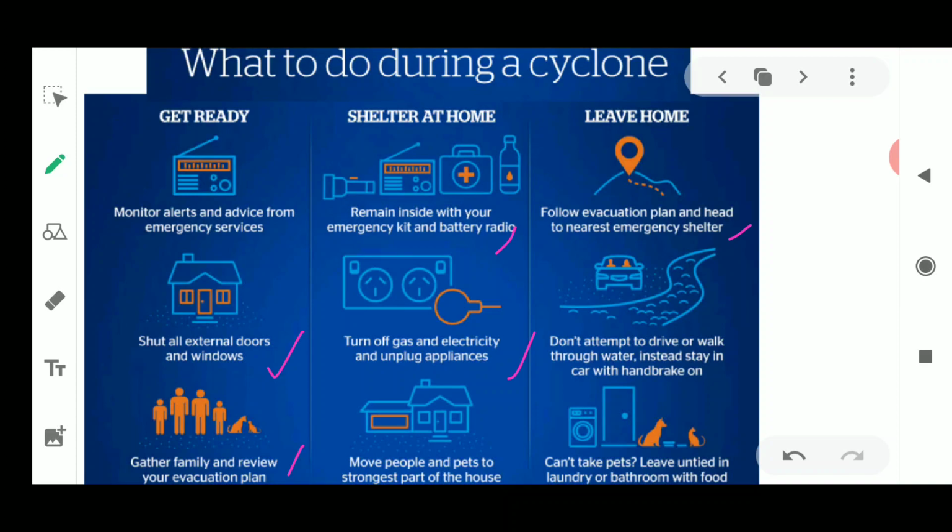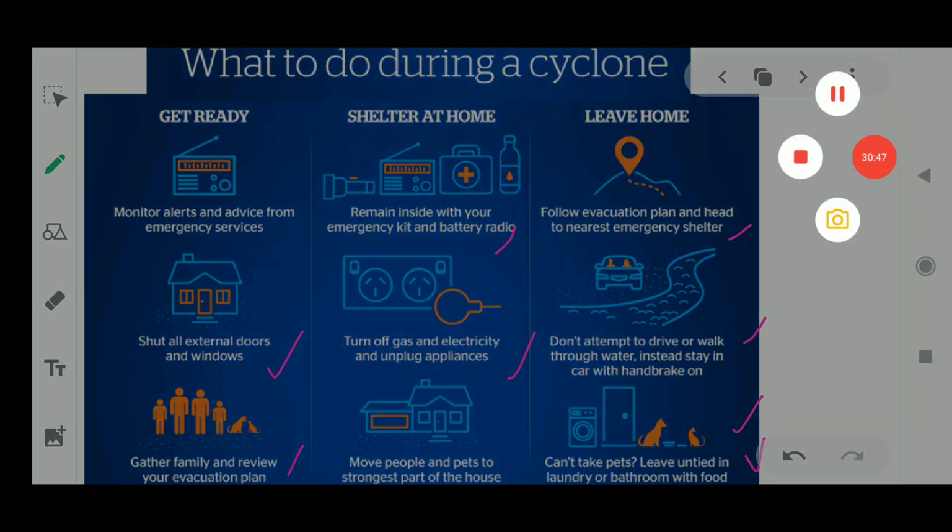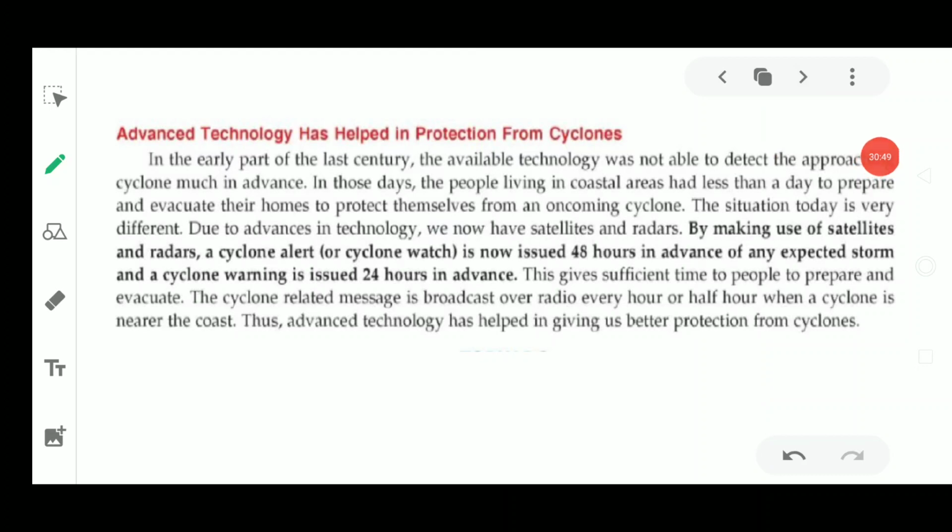Then do not attempt to drive a vehicle when the cyclone is coming. If you can't take your pets, then you should lock them inside the bathroom or a laundry. If you could not take your pets away, you should leave them in the strongest part of your house with some food, so that they will be alive when you return. So these are the various things which should be followed by the people, so that they could be safe during these cyclone hit areas.